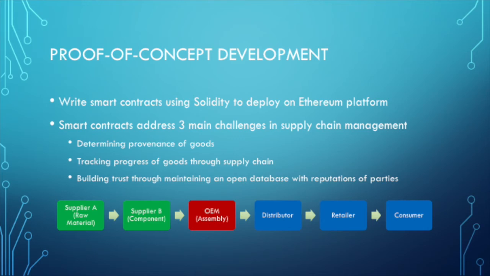The product is shipped to the distributor, who distributes it to the retailer to sell to the consumer. The proposed concept will run on a blockchain that all supply chain partners will be able to access, and consumers can gain access to certain functions such as checking provenance. It can be deployed and administered by either the focal organization or a neutral third party, such as a blockchain startup like Provenance or Modem.io.